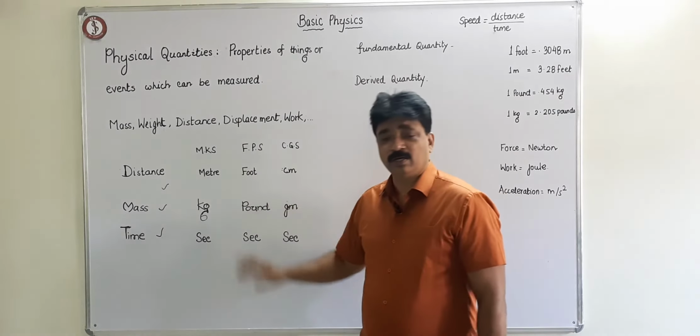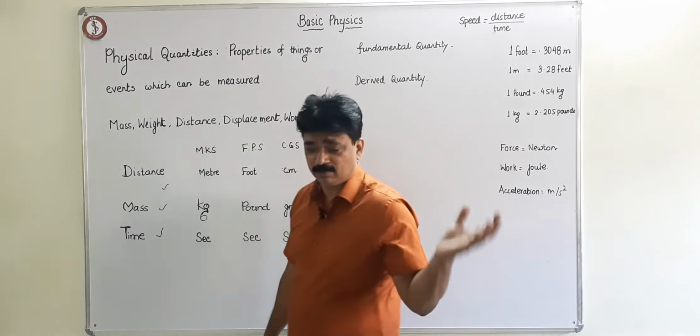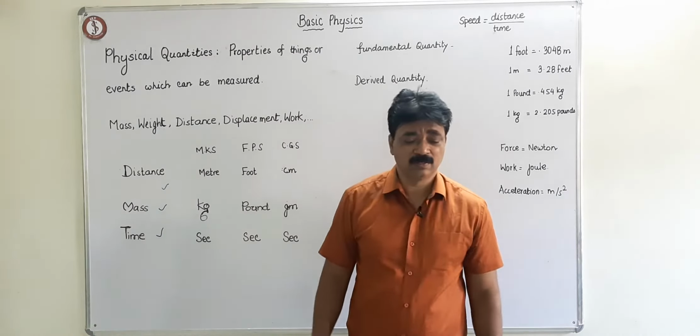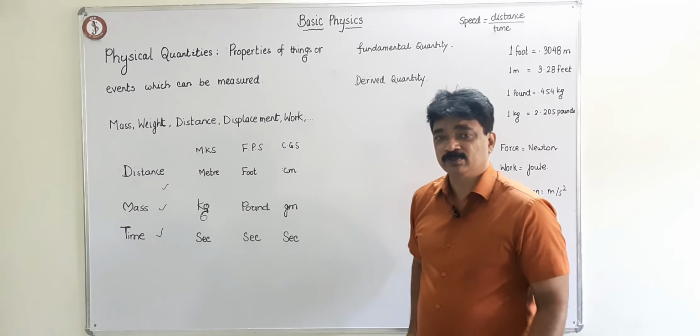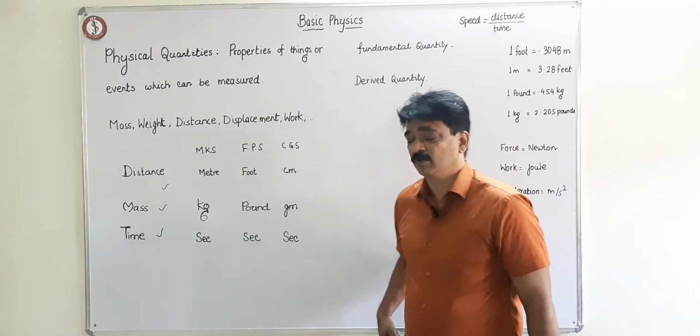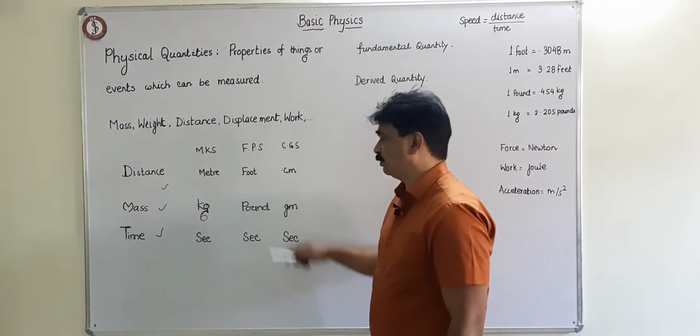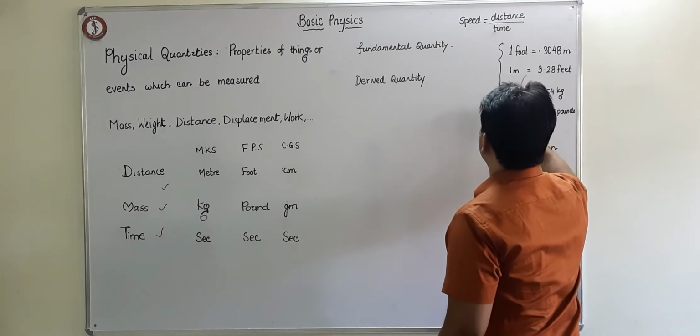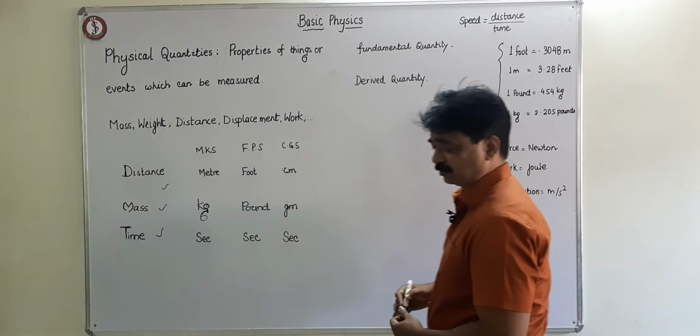So we can also convert. These conversions you have been doing since your standard 5th and all. So the basic units we have dealt with also in previous classes, but not in the physics chapter. So then the foot, pound, and second. Here I have written how you can convert the basic units.